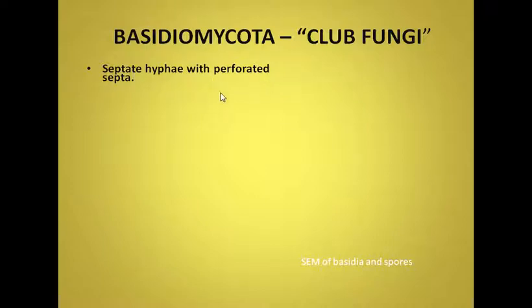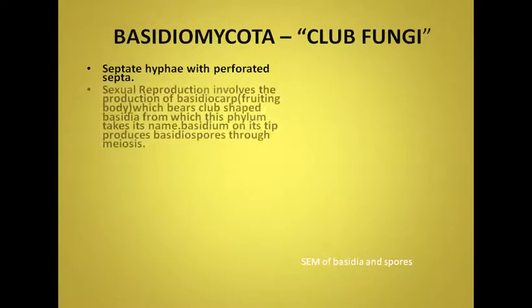Hyphae are septate in this case also, but the septa are perforated again, just like Ascomycota. Sexual reproduction involves production of the basidiocarp, that is the fruiting body. It was the ascocarp in the case of Ascomycota, but here it is the basidiocarp, which bears club-shaped basidia. That gives the name to this phylum.